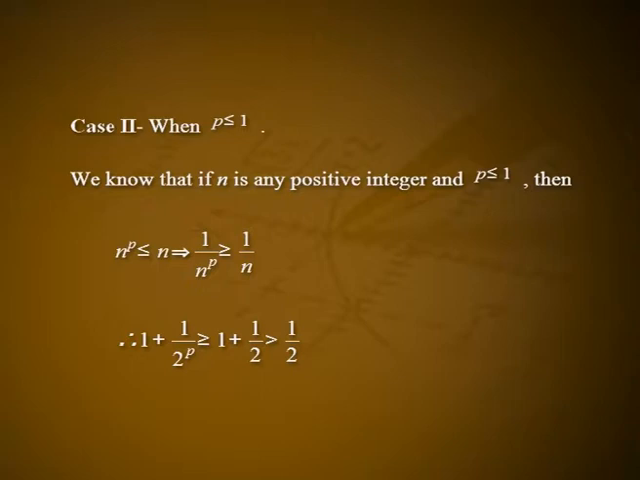Case 2. When p is less than or equal to 1. We know that if n is any positive integer and p is less than or equal to 1, then n^p is less than or equal to n, which implies 1/n^p is greater than or equal to 1/n. Therefore, 1 + 1/2^p is greater than or equal to 1 + 1/2, which is greater than 1/2. 1/3^p + 1/4^p is greater than or equal to 1/3 + 1/4, which is greater than 2/4, equal to 1/2.